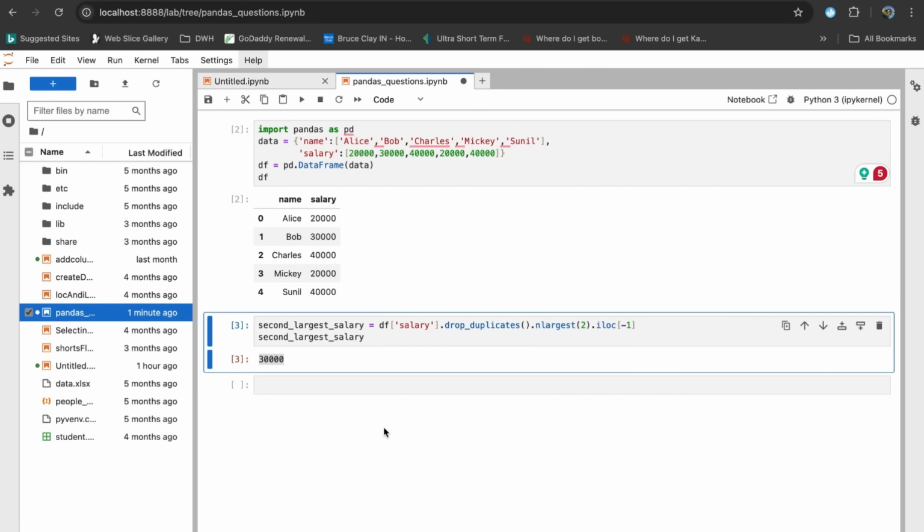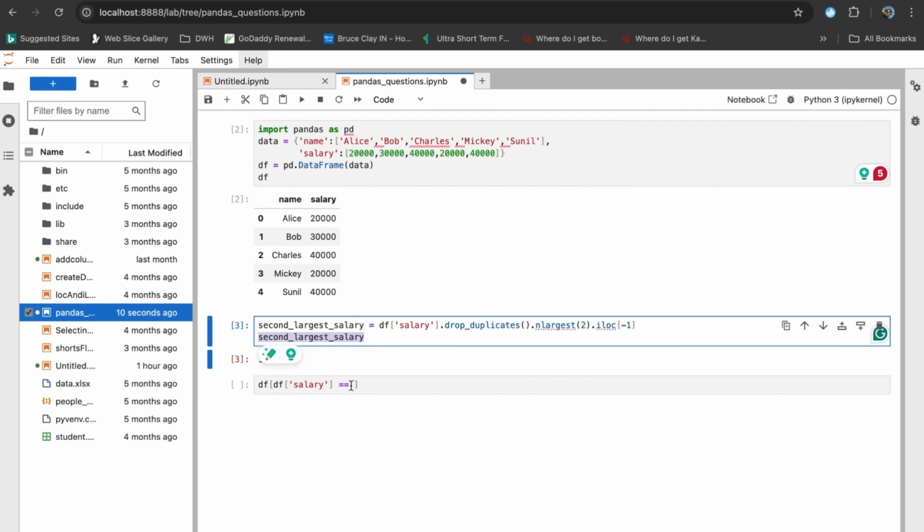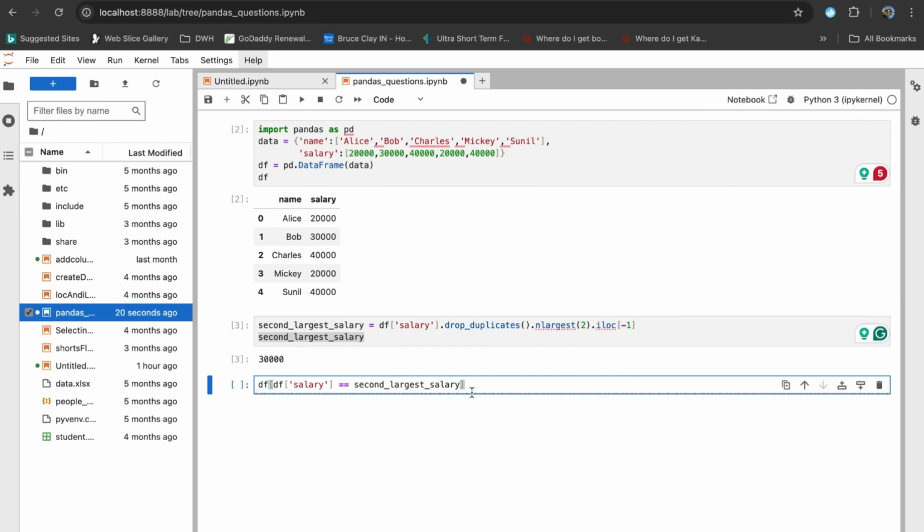Now let's find out the name of the employee who gets this salary every month. So it will be df. Within its brackets, we'll write the condition now. So it will be df salary, comparison operator. It will be compared against the second largest salary. So I'm going to copy and paste it over here. And then I'll write name within square brackets. And to only get the name, we'll write dot values and within square brackets 0.